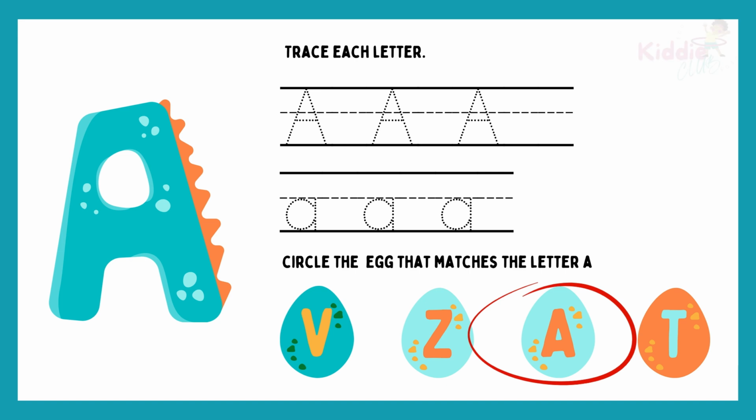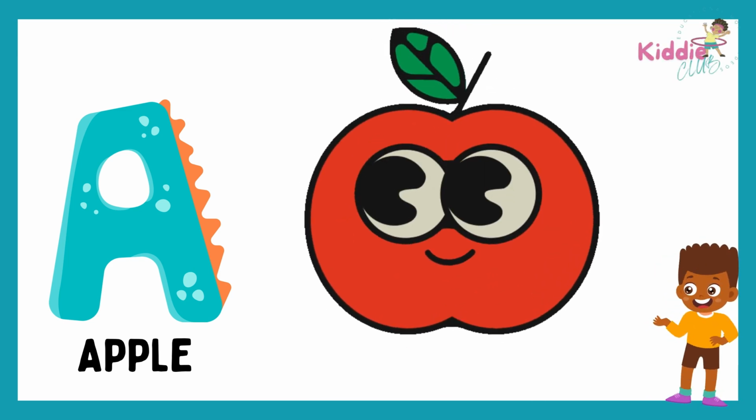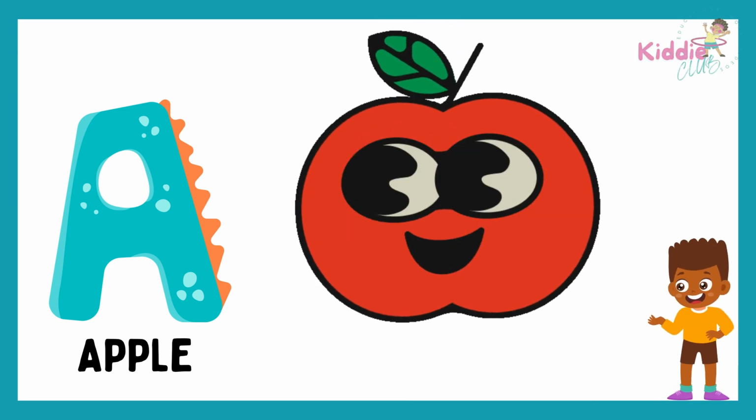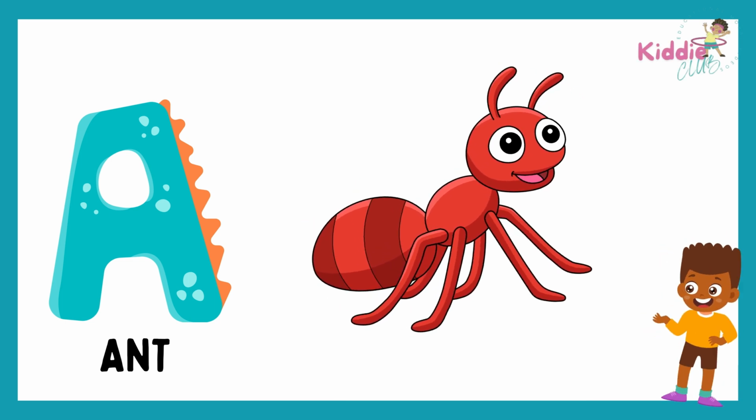Great job! You found the A egg. Let's circle it and move on. A is for apple. Let's all say apple together. A is also for ant. Can you say ant with me?